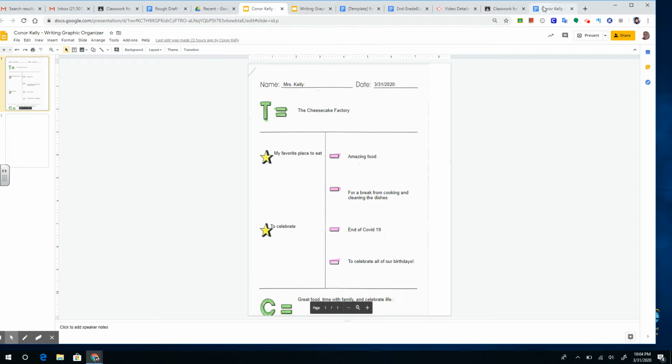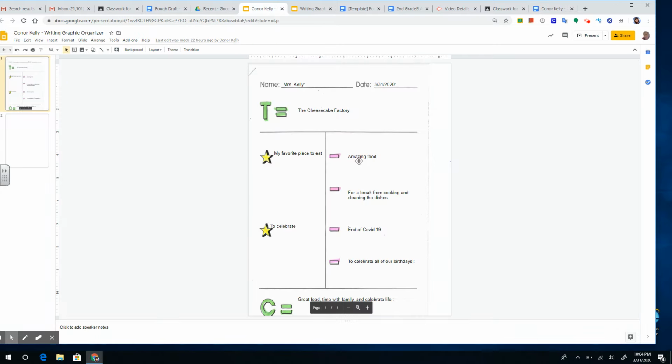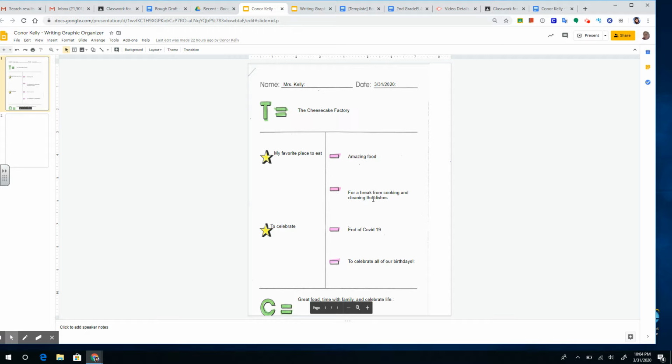Yeah, it'd be a nice break to eat at my favorite restaurant. So I definitely have those in the yellow. And then in the red, we need to talk about amazing food and taking a break from dishes. And we did talk about delicious food. I think I put yummy meal and not to worry about the dishes. So we've hit everything that was in the first part of our T-chart.